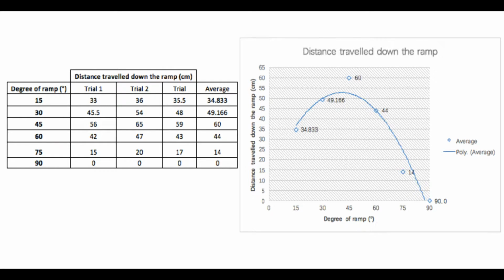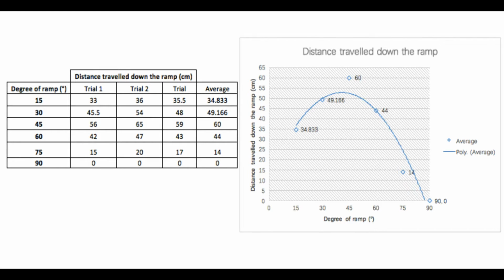The result of the second part of the experiment, where the ball rolls off of the ramp, also shows a polynomial trend line. The ball travels the furthest distance up a hill when the ball rolls off of a ramp of 45 degrees. This is the case because if the ramp were vertical, the ball entirely relies on the force of gravity and will enter a free fall, where gravity constantly accelerates an object. While free fall accelerates the speed of an object, it does not allow the object to cover much distance, hence the outcome of 75 degrees to 90 degrees.